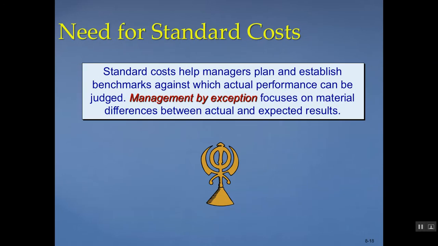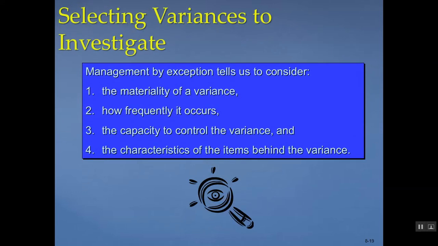Okay. So why do we need this? Well, it helps managers benchmark actual performance. Management by exception is the process of focusing on material differences between actual and expected results. You're not going to look at every single difference, only the ones that are material or important. A good manager is going to consider 4 variables when investigating variances: the nature of the variance, how frequently it occurs, how likely it is that we can control it, and the characteristics behind the variance. We want to know what the root cause is.